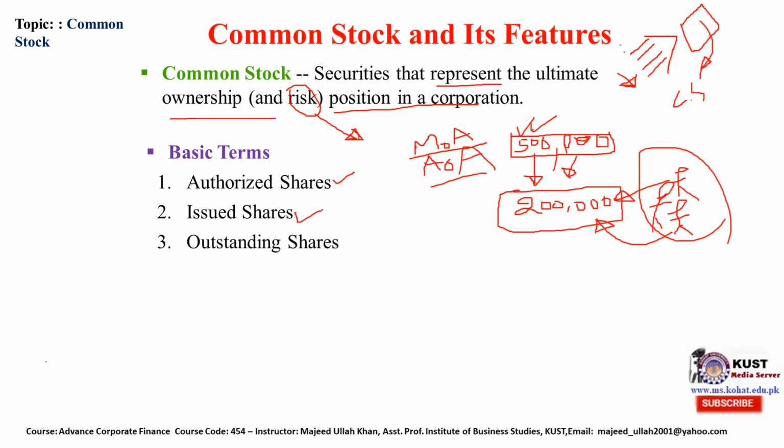So issued shares and outstanding shares are one and the same thing, but sometimes the company issues a share but full subscription is not yet received from the investors. When the investor fully subscribes to the share and the share is there with the investor, we call it outstanding share. So in the balance sheet we call it issued and outstanding shares, or simply if said outstanding share, it is more than enough.